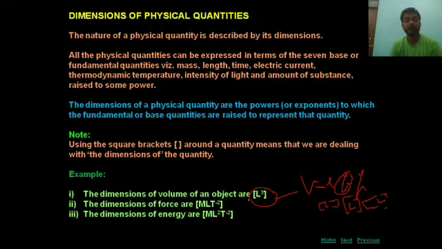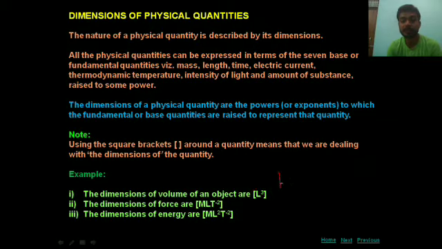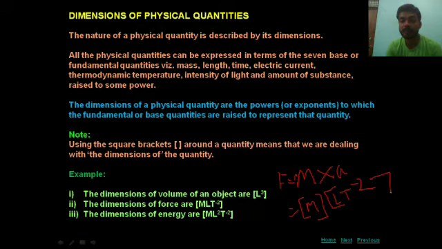Similarly, the dimensional formula of force is M L T minus 2. From where does it come? You can see force is equal to mass into acceleration. Mass is M, and the unit of acceleration is meter per second square, so the dimension formula of acceleration is L T minus 2. Combining these two you get M L T minus 2.